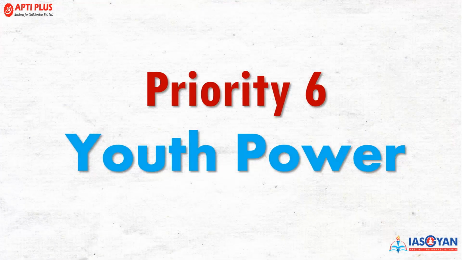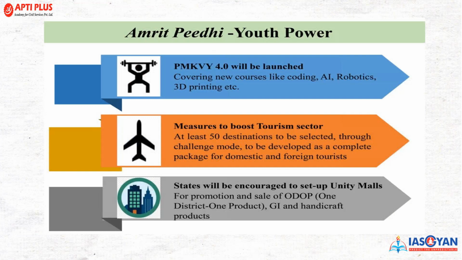Now, the priority 6 is youth power. Among them, first is the Pradhan Mantri Kaushal Vikas Yojana 4.0 will be launched, covering new courses like coding, AI, artificial intelligence, robotics, 3D printing, etc. Now, a measure to boost the tourism sector: at least 50 destinations to be selected through the challenge mode to develop as a complete package for domestic and foreign tourists.